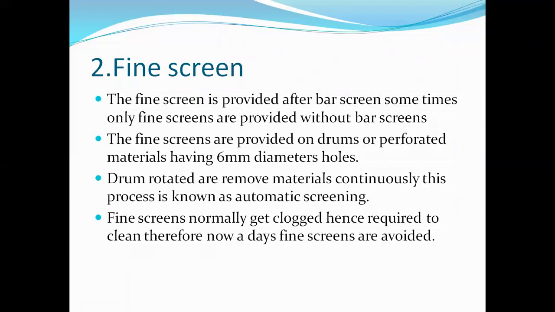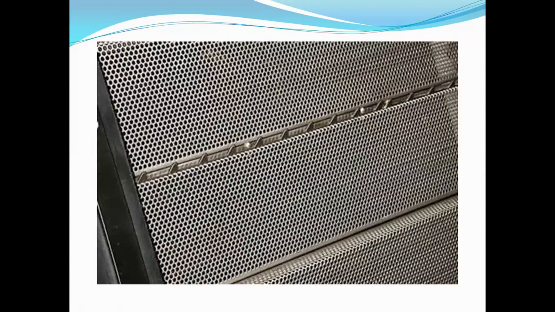It is inclined at 45 to 60 degrees for easy cleaning. Now, the second type of screen is the fine screen. The fine screen is provided after the bar screen. Sometimes only fine screens are provided without a bar screen. That is, the fine screen is provided after water passes through the bar screen, or in many cases there is no bar screen or coarse screen and only fine screens are provided. This is the fine screen.